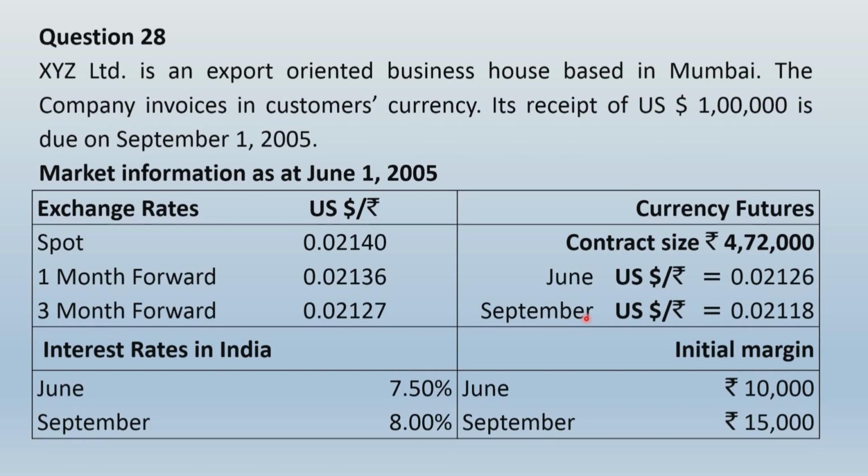Because you are using the September contract, obviously the margin that you will consider will also be the margin applicable for September. Likewise, the interest rates that you will consider will also be for September necessarily. That means all this information we have to pick is September-based only, and from the forward exchange rate we have to use the 3-month forward rate necessarily.